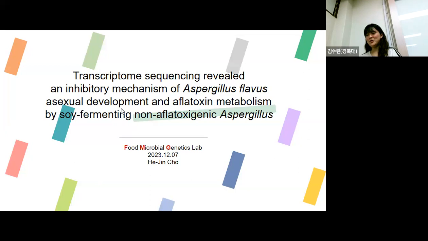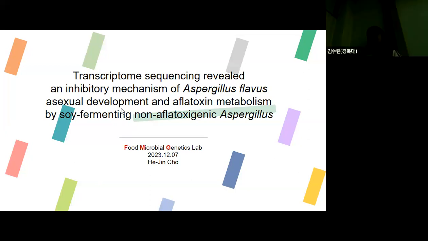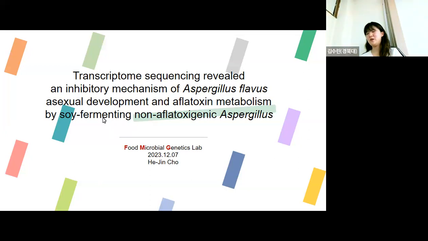And today I'm going to give you a presentation about a paper related to my research. The name of this paper is Transcriptome Sequencing Revealed an inhibitory mechanism of Aspergillus flavus asexual development and aflatoxin metabolism by soil fermenting non-aflatoxigenic Aspergillus.